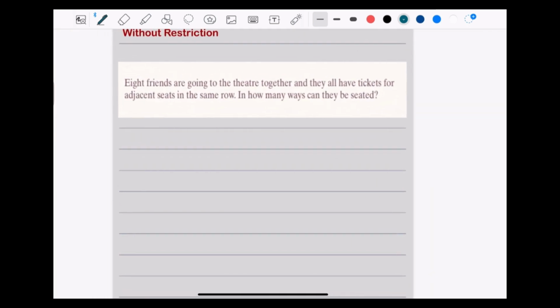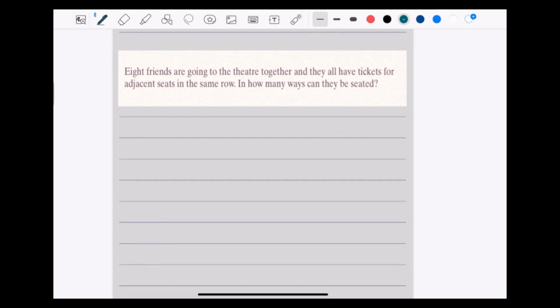Before starting off, we can discuss an example. Eight friends, let me write, out of them four are men and four are women. They are going to a theater together and they all have tickets for adjacent seats. Let's try to construct a rough map.